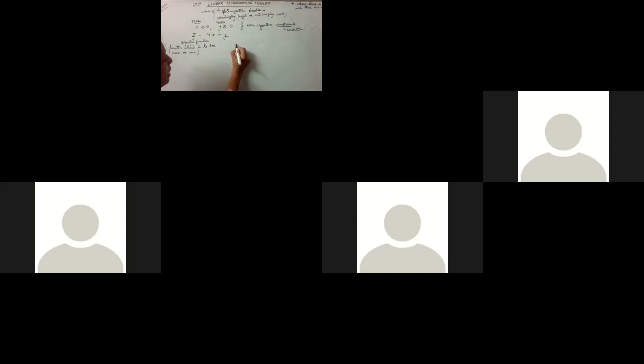Let's say the addition of tables and chairs, the maximum amount that he can store, is 25. So the addition of these 2 variables will always be less than or equal to 25. That is the maximum he can store.